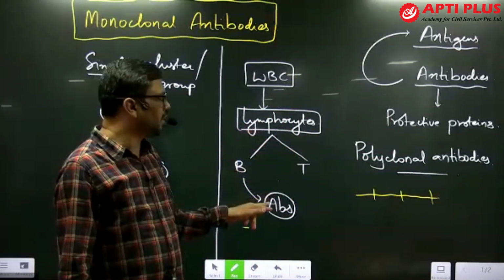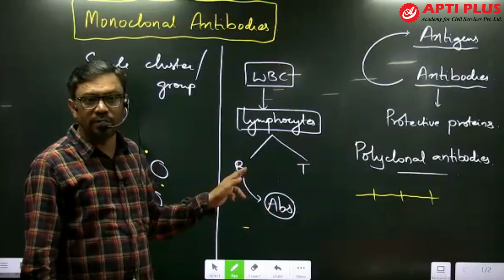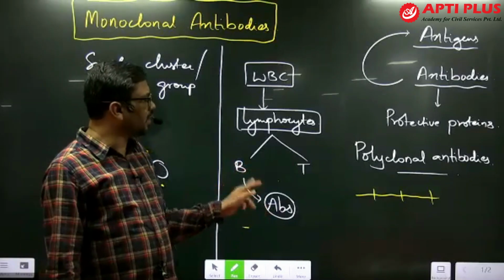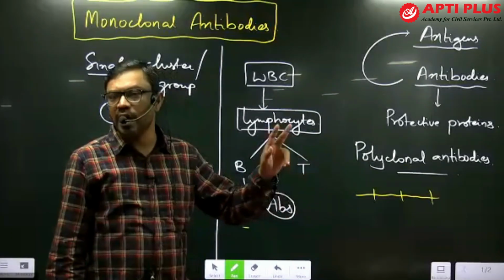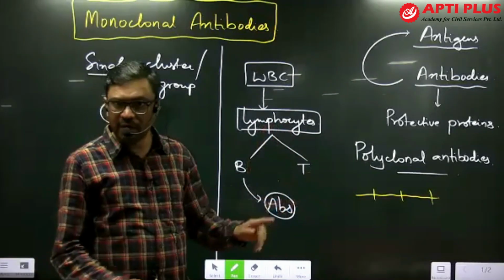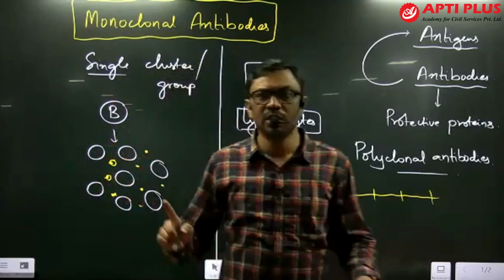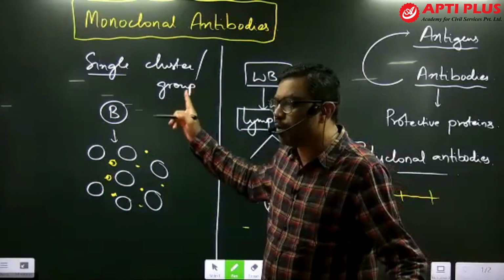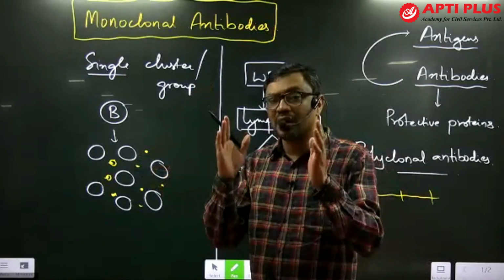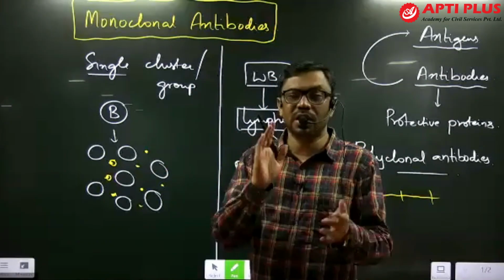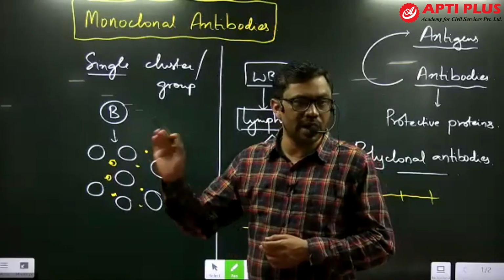These lymphocytes, particularly the B lymphocytes, release the antibodies, and the antibodies released by them are polyclonal in nature. Naturally produced antibodies are polyclonal, but artificially we produce monoclonal antibodies by hybridoma technology. These can be produced on a large scale against a particular pathogen or antigen.